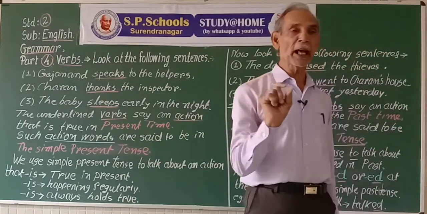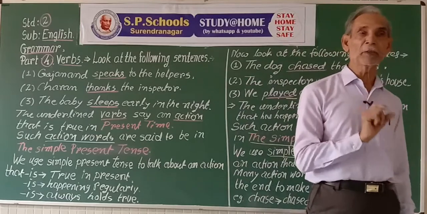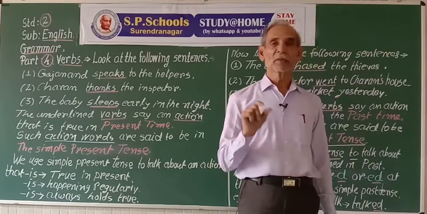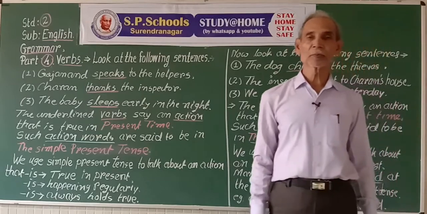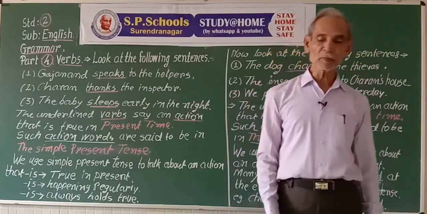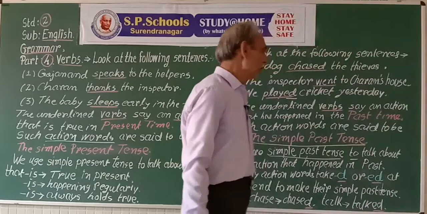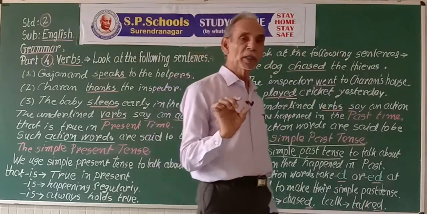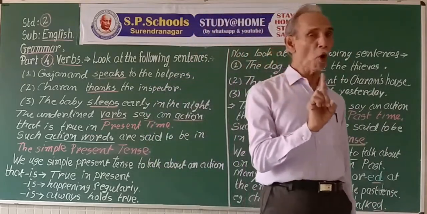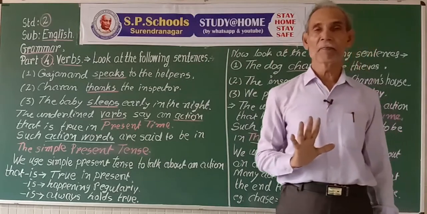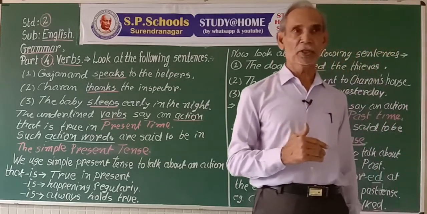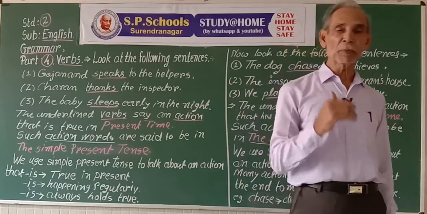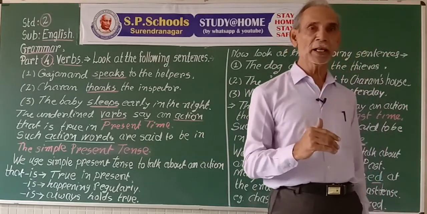For present time, the verbs have present form. For past time, the verb has past form. So we should learn about the change in the form of the verb. That should be learned and practiced. To speak correctly, to write correctly, to think correctly.